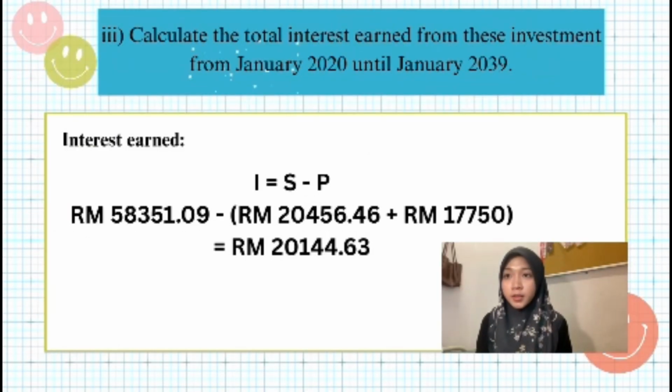For question Roman 3, calculate the total interest earned from this investment from January 2020 until January 2039. So the formula for interest earned is I equal to S minus P. 58,351 ringgit and 9 cents minus in bracket 20,456 and 46 cents plus 70,750. So the answer will be 20,144 ringgit and 63 cents.